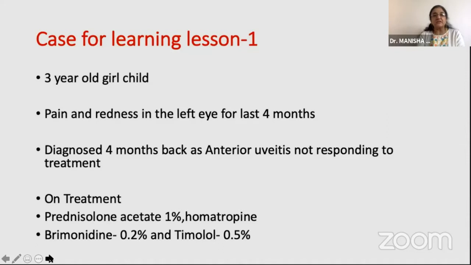This was a 3-year-old girl who presented with pain and redness in the left eye for the last 4 months. She was diagnosed 4 months back as anterior uveitis and was not responding to treatment with topical steroid drops. She had also developed secondary glaucoma and was already on 2 anti-glaucoma medications.